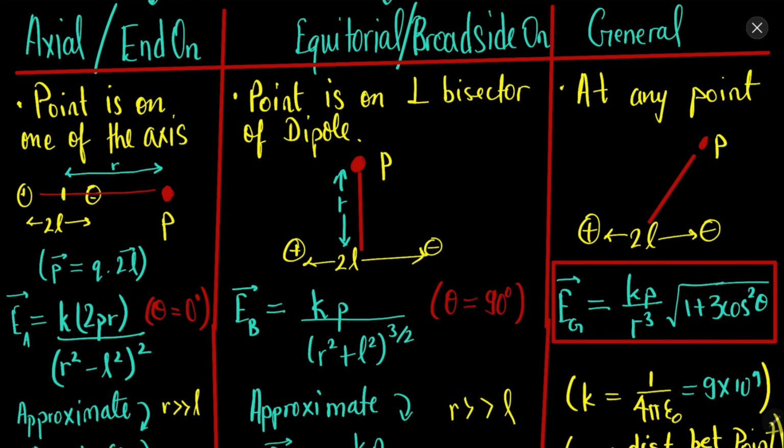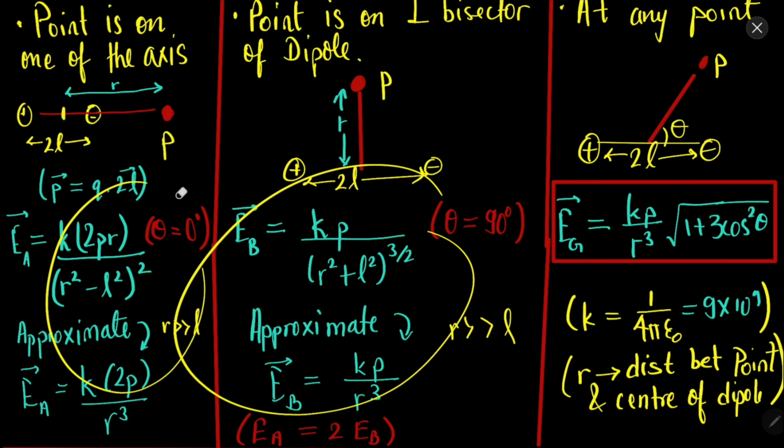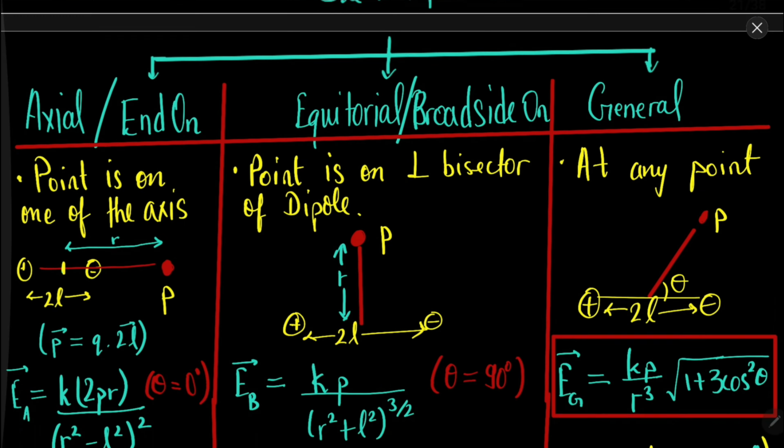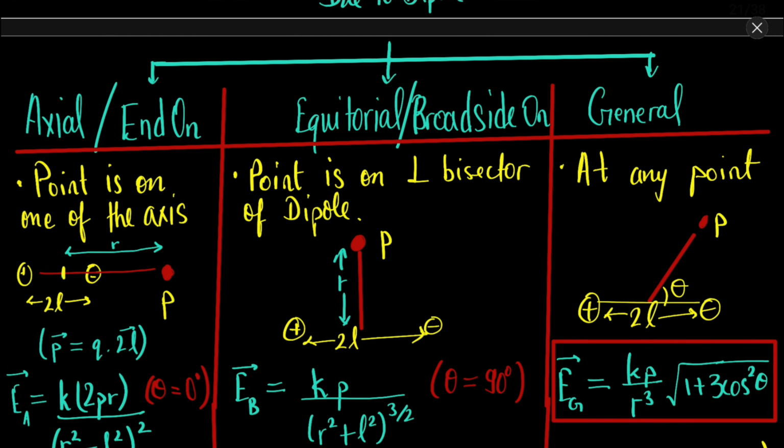Here theta is the angle, this angle is theta. Once you put this, you can find the formula for axial position of the dipole and broadside on position of the dipole. In axial position theta is 0, and in broadside on position theta is 90 degrees. So once you put this, you can easily obtain these approximate formulas. This is the formula for electric field of a dipole in equatorial, axial or general position.